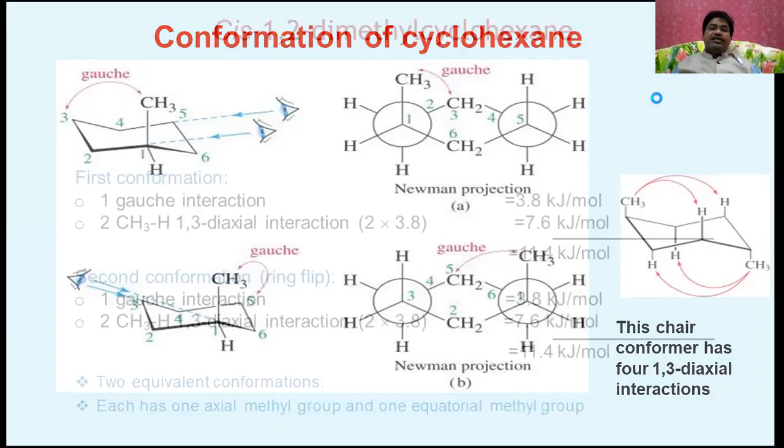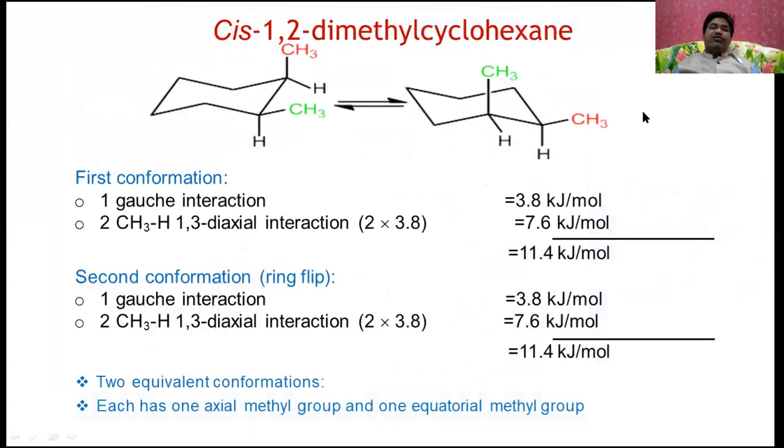Now let us see the other one. What about 1,2-dimethylcyclohexane? In the first conformation, the energy is going to be 11.4 kilojoules. In the second conformation it is also 11.4 kilojoules per mole. That's why we can say these two are equivalent conformations. Each has one axial methyl group and one equatorial methyl group.